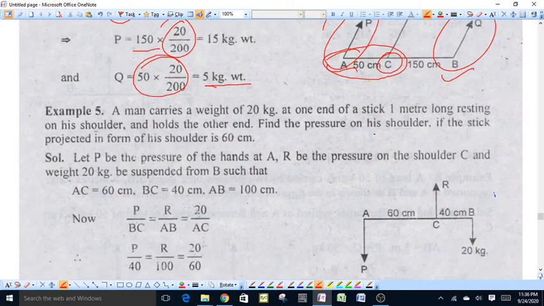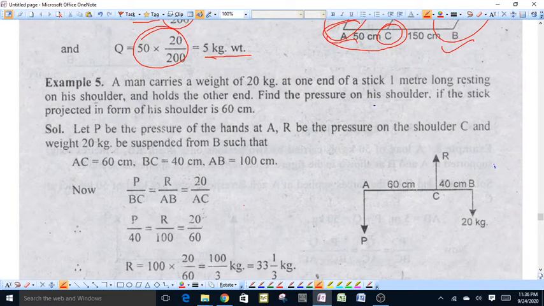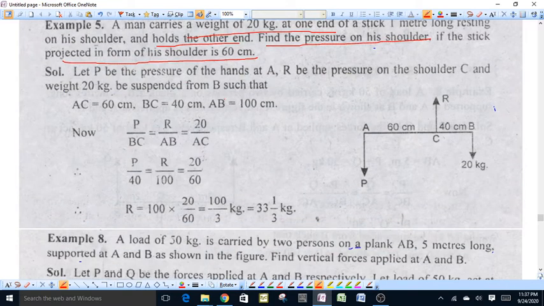Let us take another example. A man carries a weight of 20 kg at one end of a stick 1 meter long resting on his shoulder and holds the other end. Find the pressure on his shoulder if the stick projected from his shoulder 60 centimeter. Let P be the pressure on the hand at point A, pressure of the hand, and R be the pressure on the shoulder acting at point C, and B is the weight which is suspended from point B.